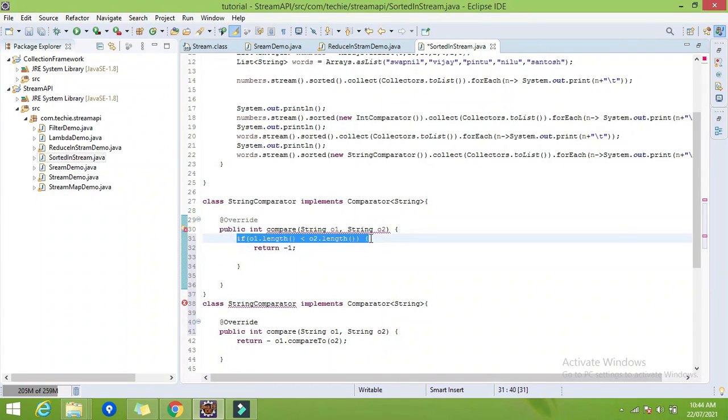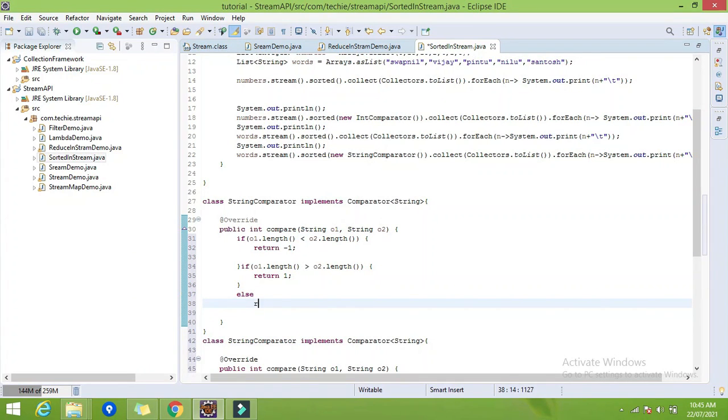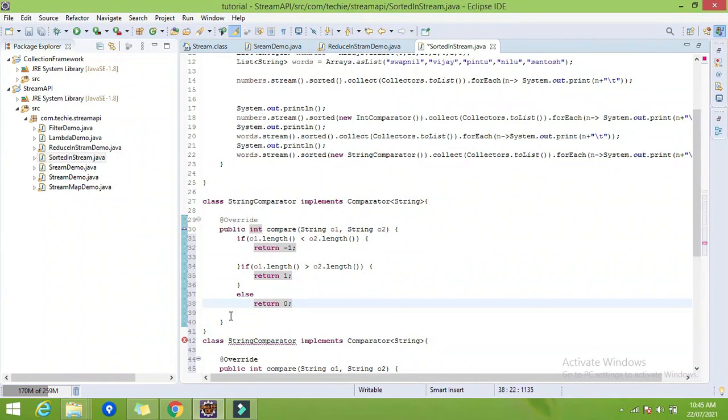If it is greater, then return 1, or else return 0. -1 means the first element will be displayed before the second element, and 1 means the second element will be displayed first and the first element after that one. 0 means both are the same, right?